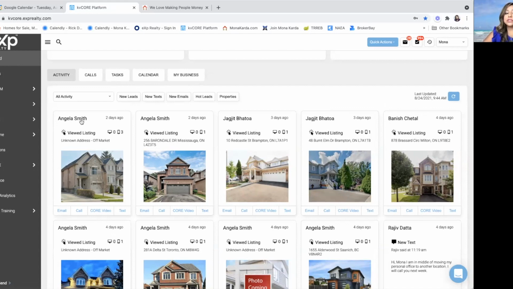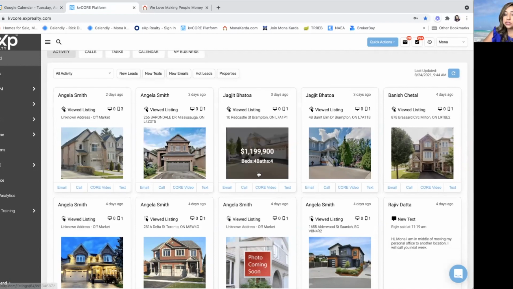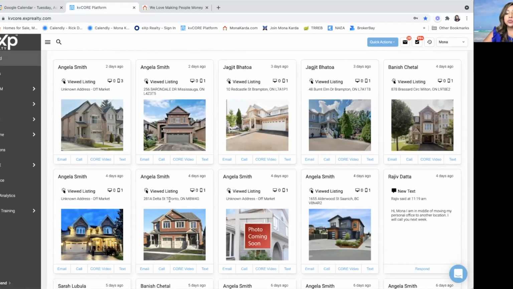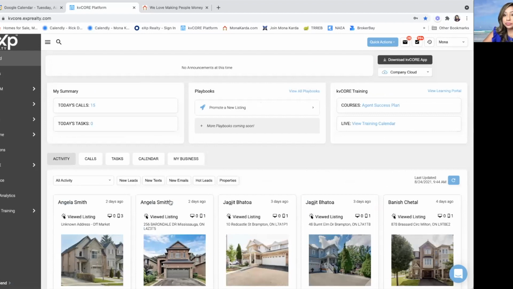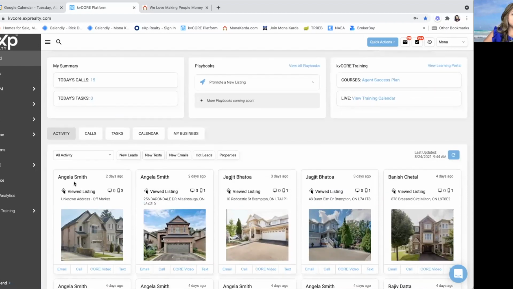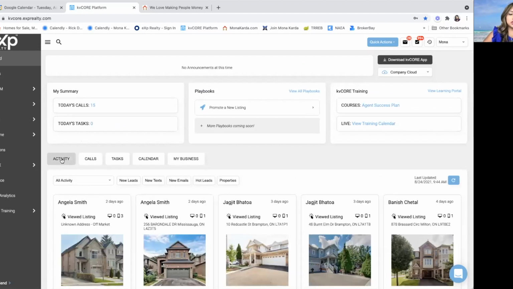And now I'm noticing that Angela is very active because she's been looking at it 2 days ago. She's also looked at this property. Jagjit's also interested now. Banish is looking at some properties. So this will help me in finding out what it is that they're looking at. I will do a deep dive also by clicking on this where you can view more. But if I click on calls, I should go back to activity.